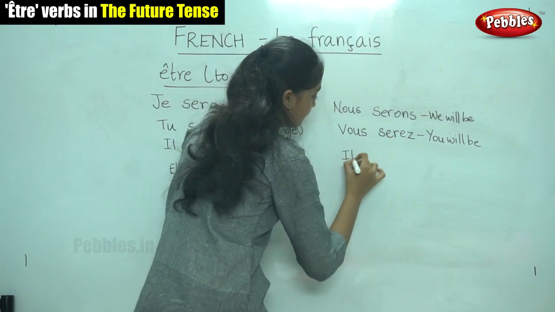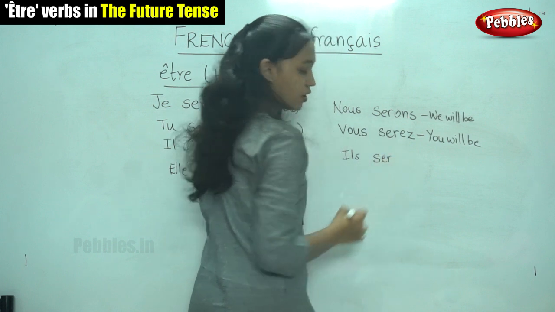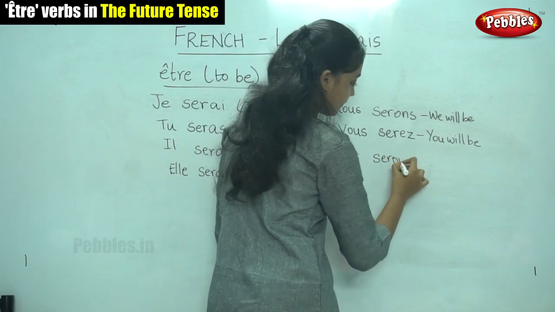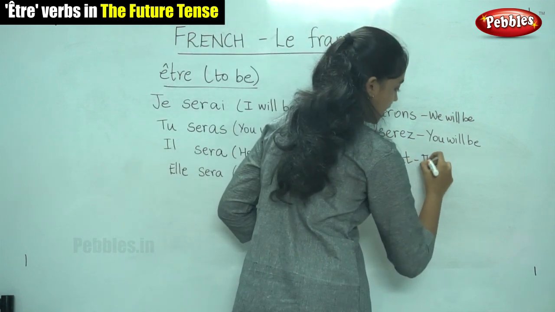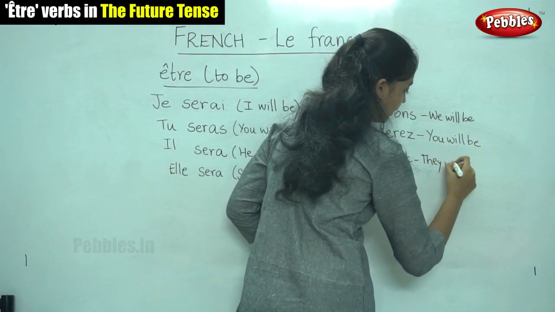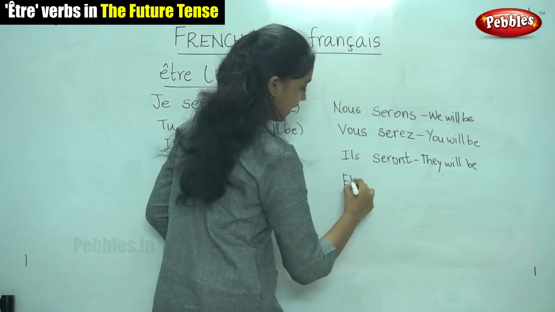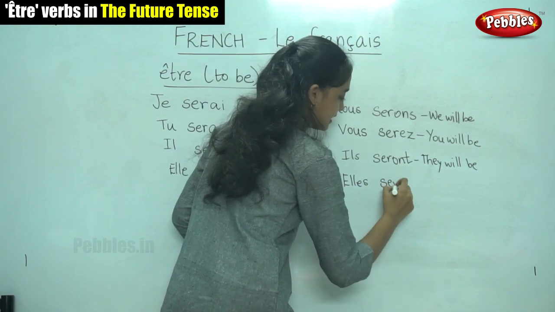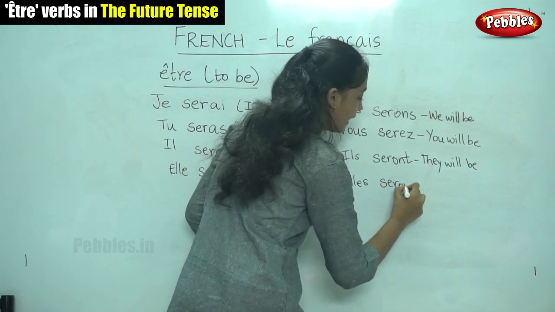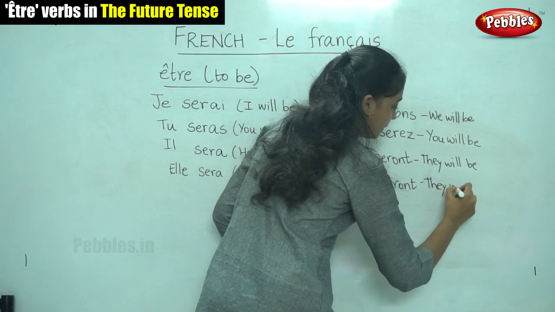For ils, we write the stem followed by the ending ONT. Ils seront. They will be. And for elles, again it is SERONT. They will be.